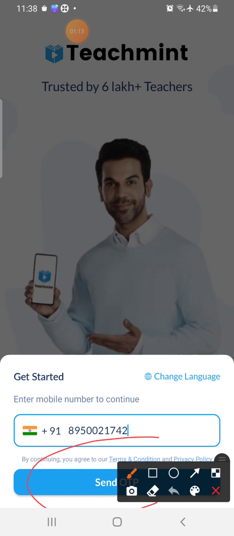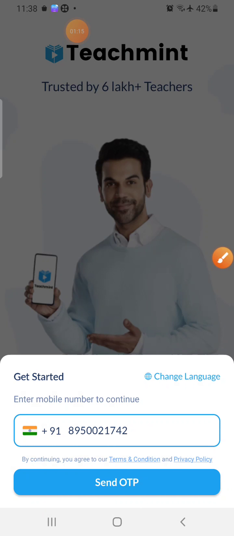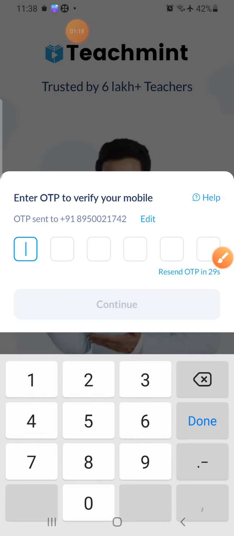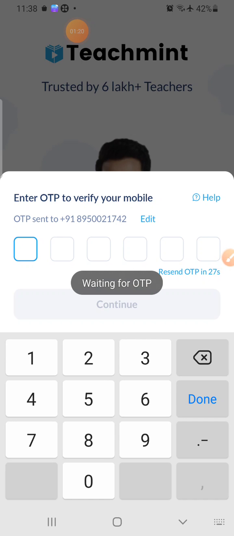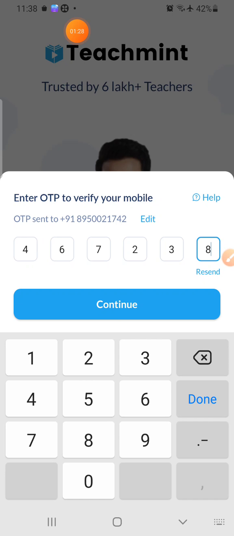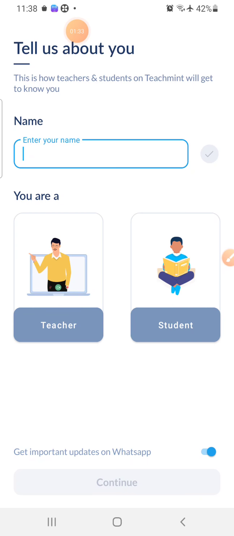After that I need to use send OTP. So I am going to tap this send OTP. I tap that. Now this app is waiting for the OTP. The OTP will come, and I need to fill that OTP in this app. After filling the OTP, I need to continue. So I am going to tap continue.